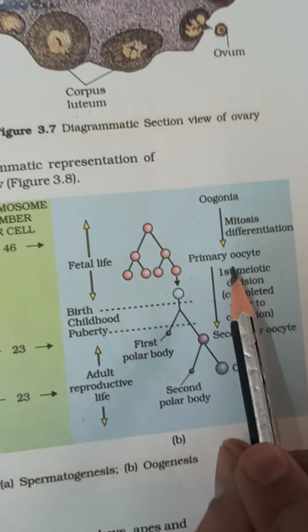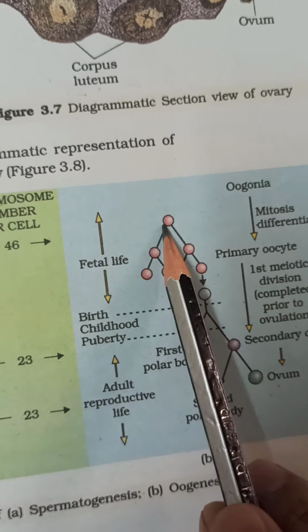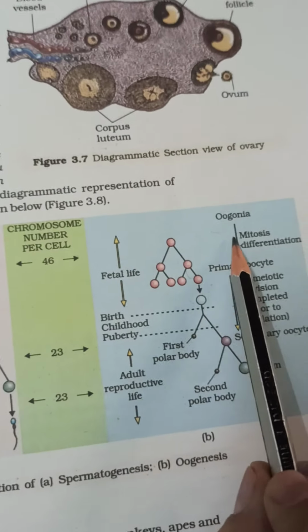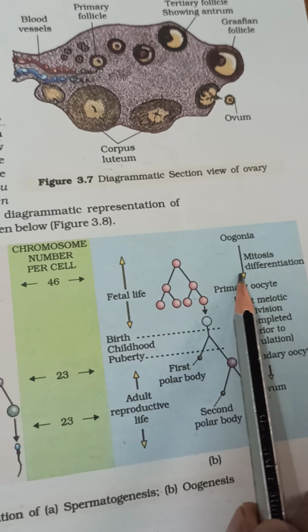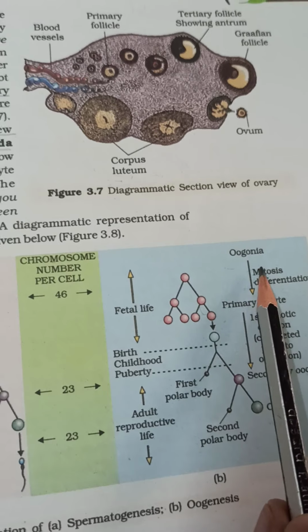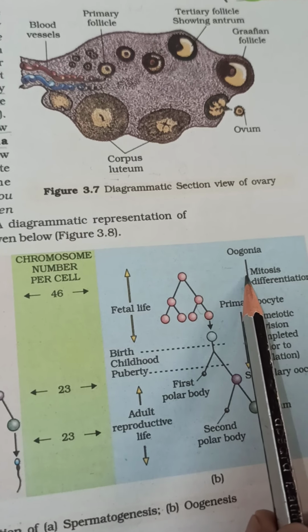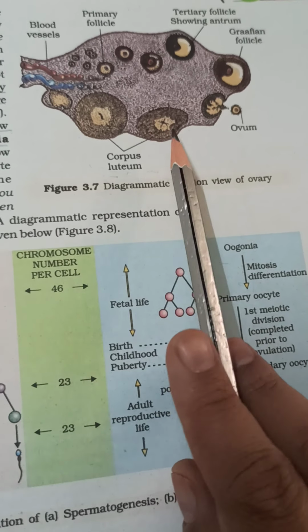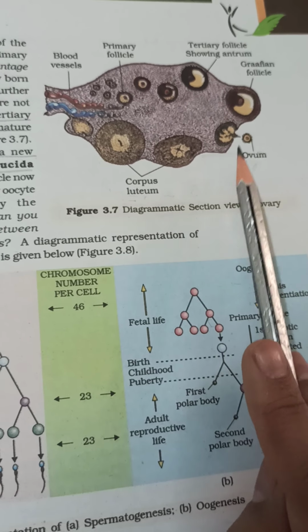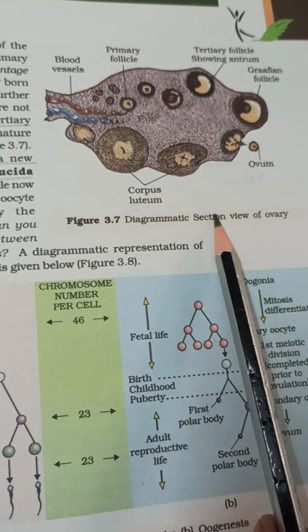And how does this ovary release the ovum? The female gamete is the ovum, also called egg, which is formed inside the ovary. Here, see, the ovum is releasing here.